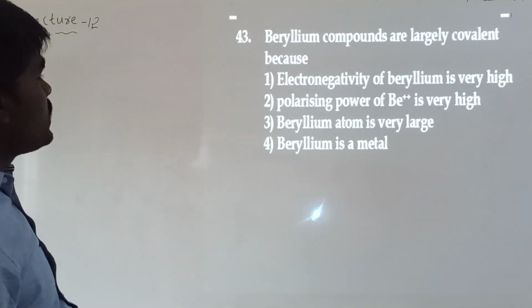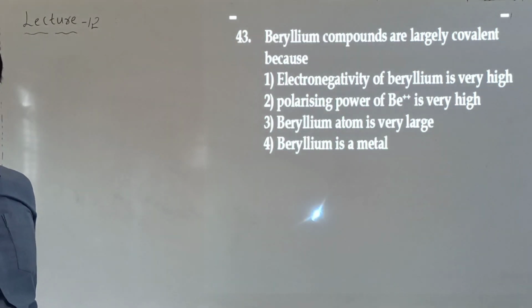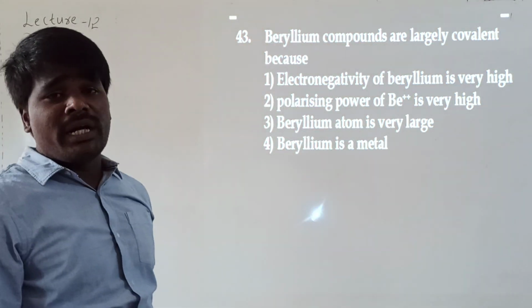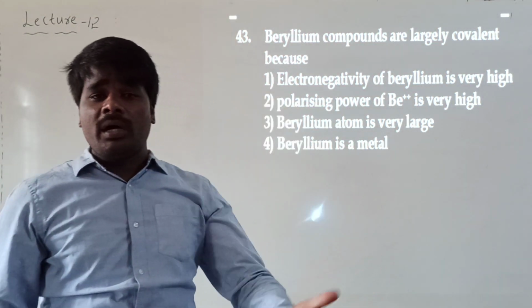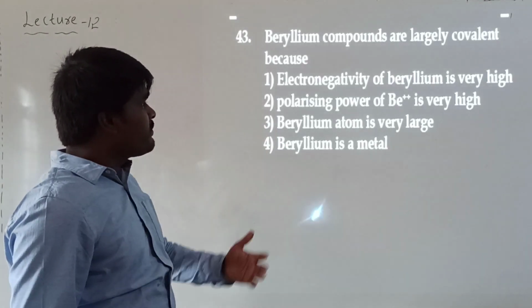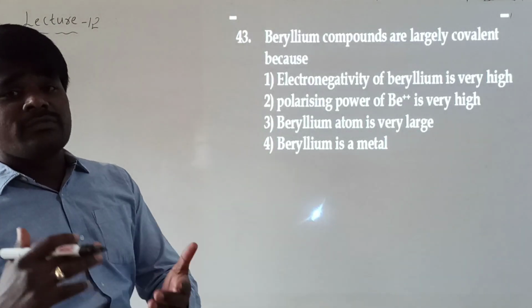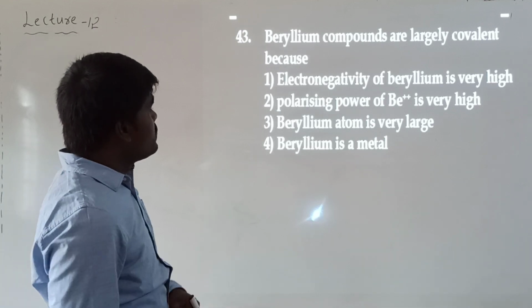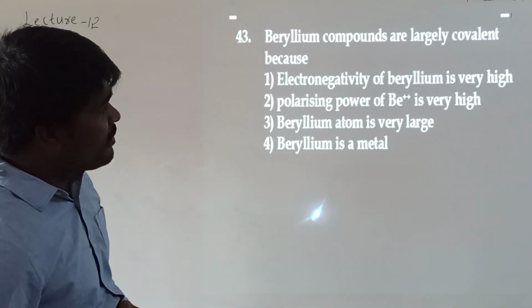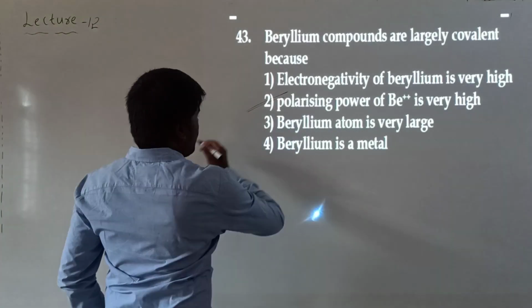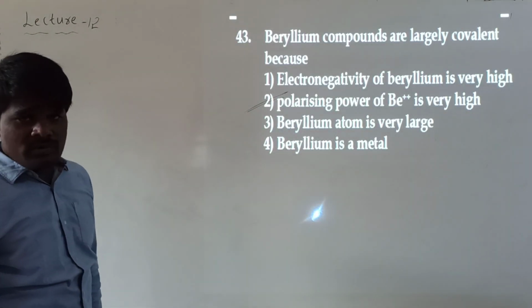Beryllium compounds are largely covalent, because most of the compounds of beryllium are covalent in nature, whereas the compounds of other metals of the second group are ionic in nature. He is asking what is the reason for the covalent nature of the beryllium compounds. Electronegativity of beryllium is very high. Polarizing power of beryllium is very high. This is the reason.